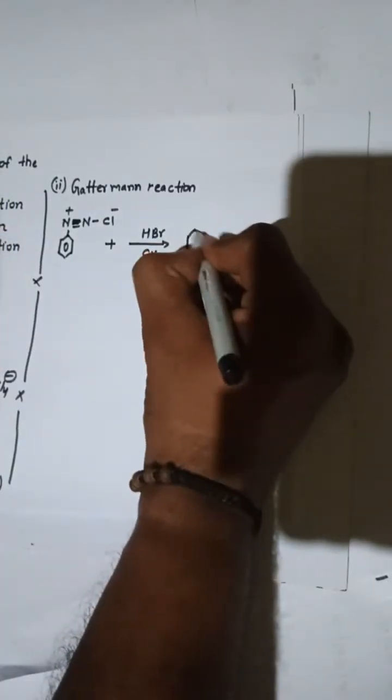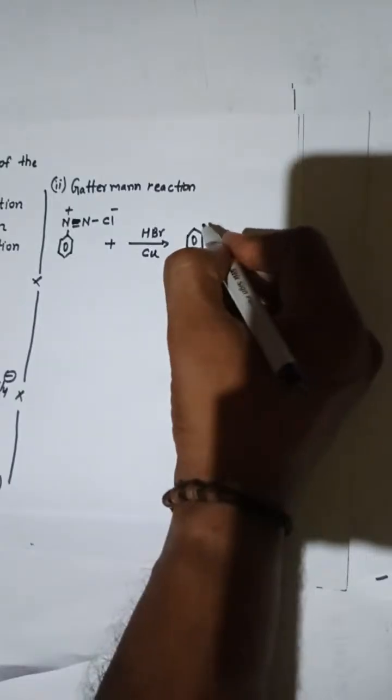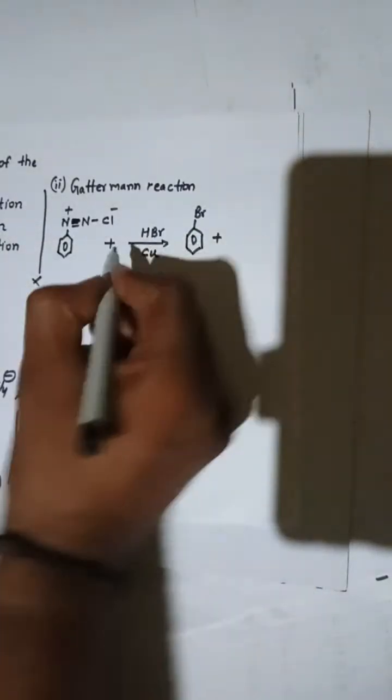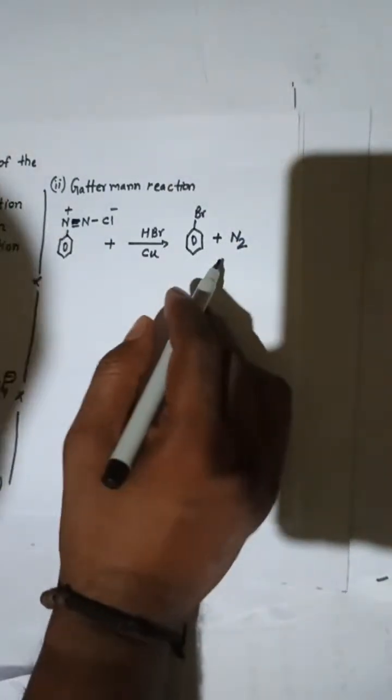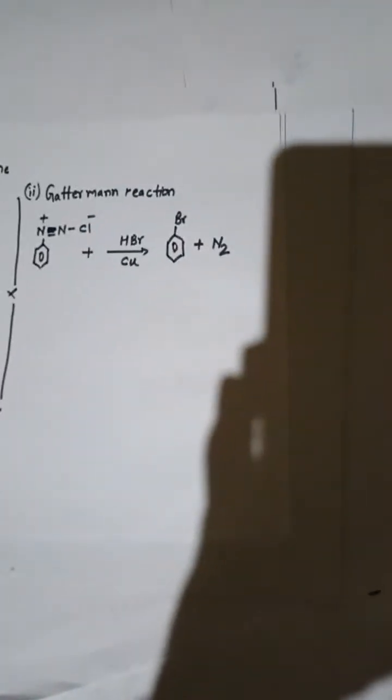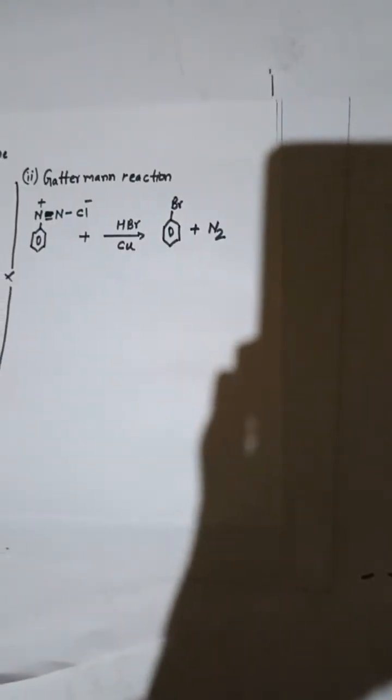So we have the product, I'm just going to consider the major product. You can see this major product here, there is one bromine, and then you have copper chloride, and you are having nitrogen. So I'm just considering this product. You are having a bromobenzene, you can see this bromobenzene is appearing over here, right?